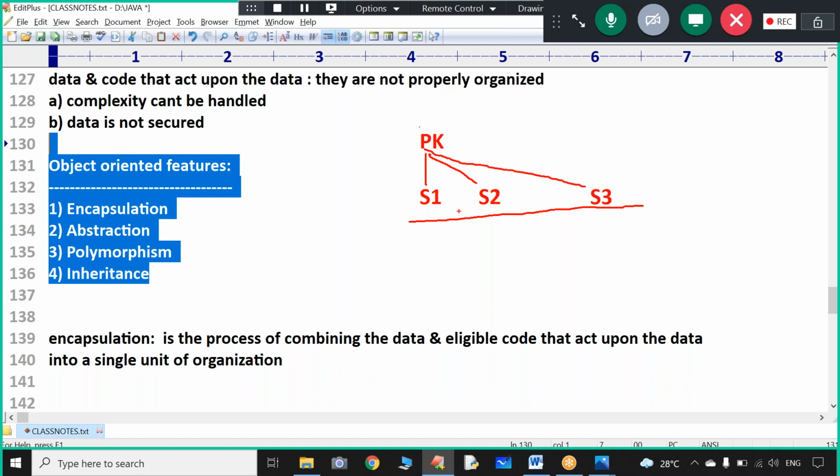Now tell me, is there any chance that 3 students can perform in the same way? No way. The way S1 follows PK, and S2 follows, and S3 follows, all depends on them. S1 can implement PK style in a different way, S2 can imitate the Power Star Pavan Kalyan in a different way, and S3 can imitate PK in a different way. That is all up to them.